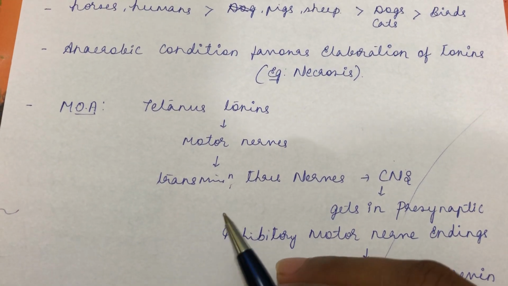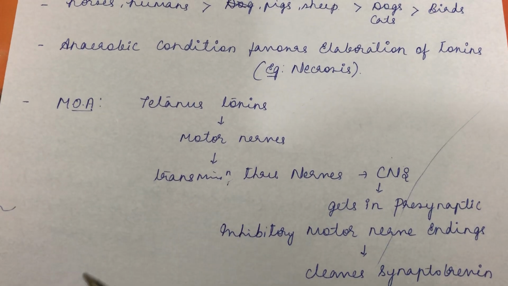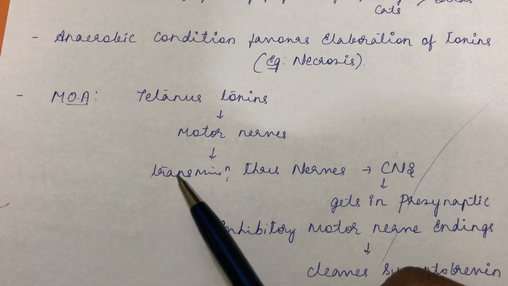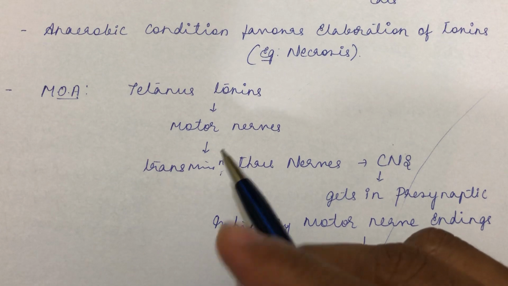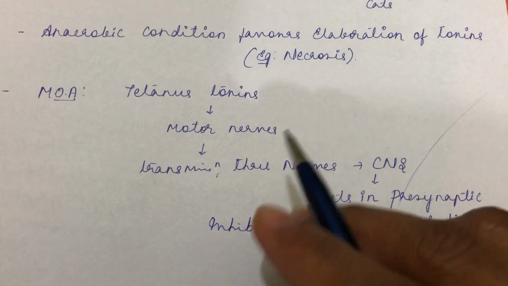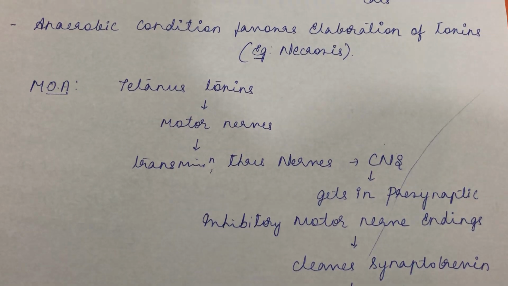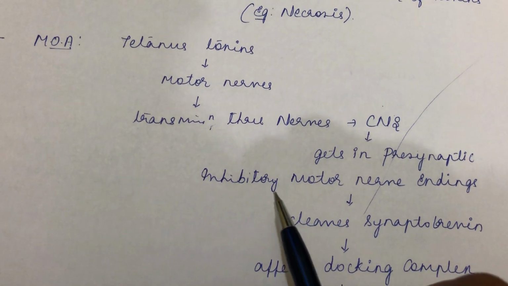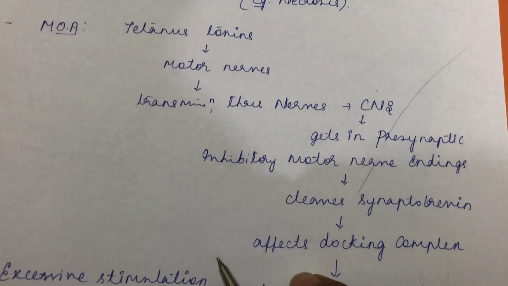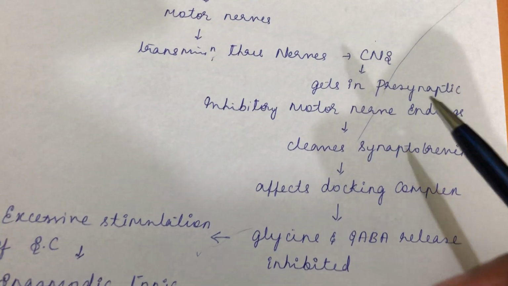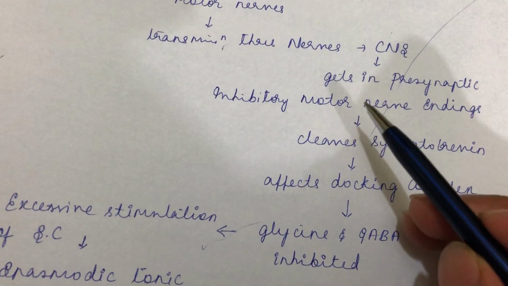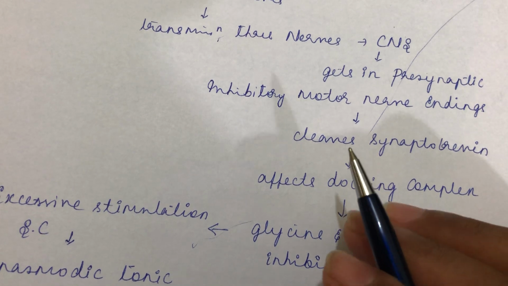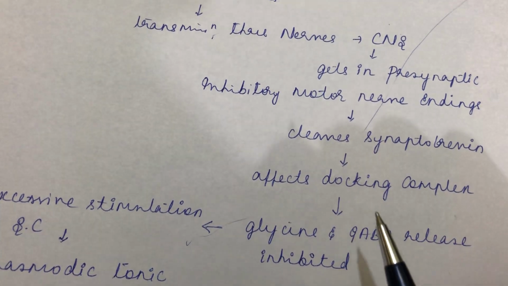In contrast to any other toxin, which first gets into the systemic circulation and from there spreads into different organs, the tetanus toxin is attracted more towards the nerve. Here the nerves act as the passenger of this tetanus toxin. So it will get entry into the CNS and into the presynaptic inhibitory motor nerve endings. Since this happens at the CNS, the main inhibitory nerve endings are generally GABAergic neurons, or neurons that contain glycine as a neurotransmitter.